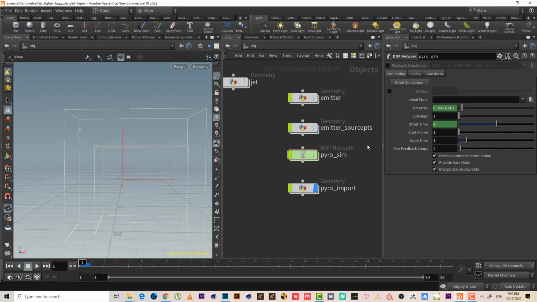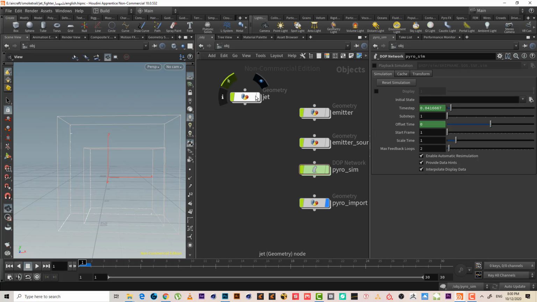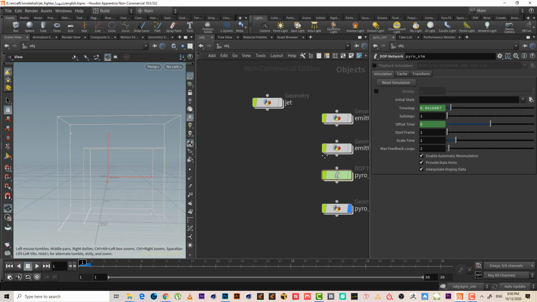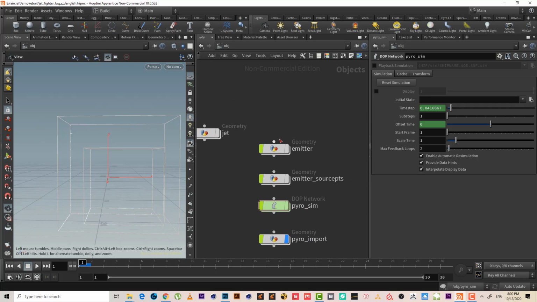Now, after we finish the Pyro, let's do something new. We will use geometry light to emit the glowing effect in the smoke trail. Okay, yes, we will use the pillow smoke shader, but also we will add a glow for it, to give us the effect of the missiles. So first let's go to the emitter.